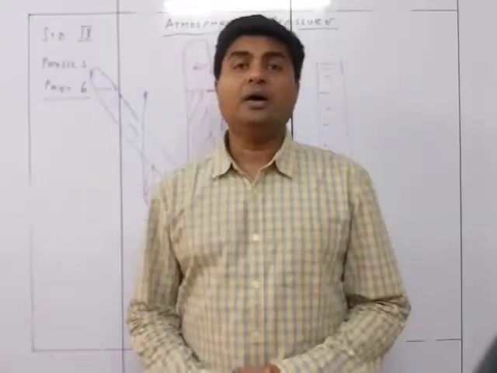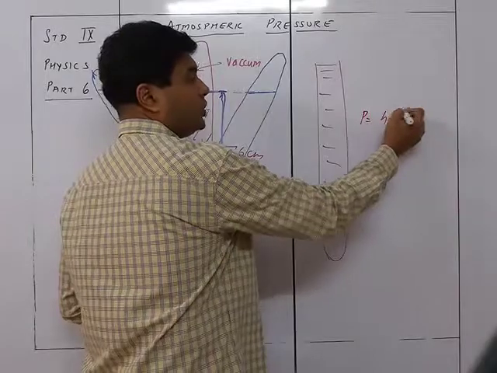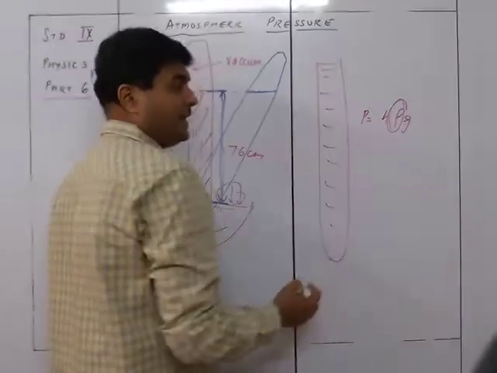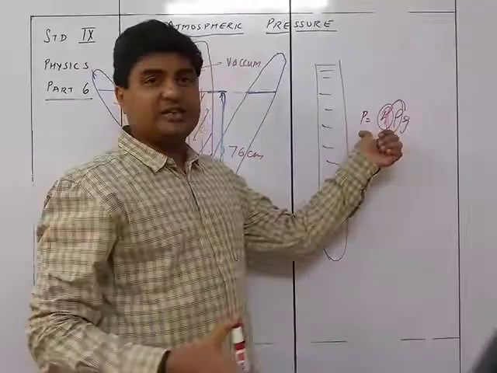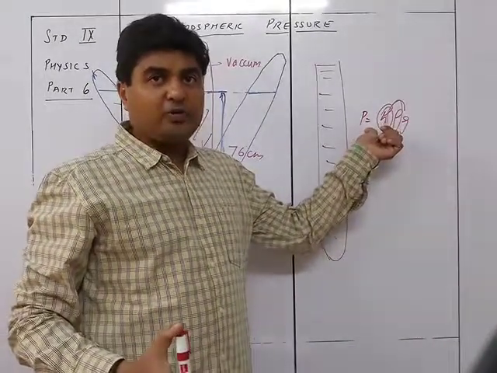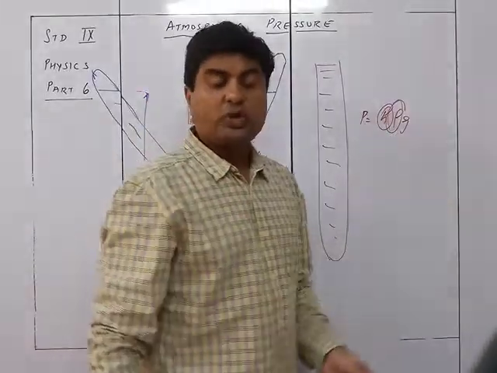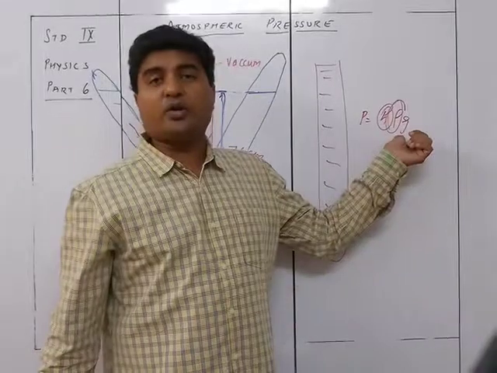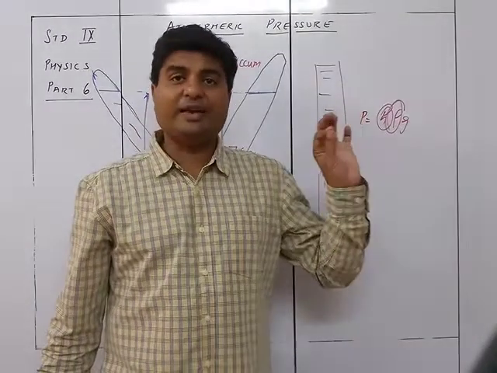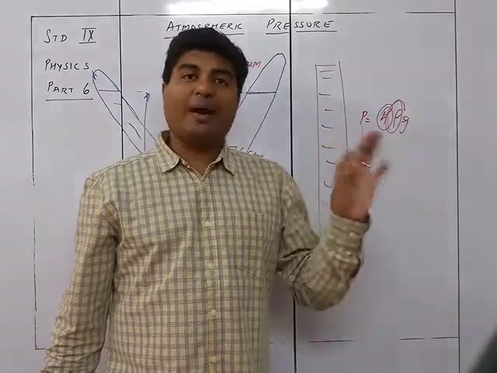See, we know that the pressure is going to be P equals h rho g. So if the rho is very high, then the h required over here will be low. See, pressure is constant. Pressure is the atmospheric pressure. So for atmospheric pressure, अगर मेरा density ज़्यादा है तो height required will be less. So if you are using something of a lower density... the density of mercury is 13.6 into 10 to 3, whereas that of water is only 1 into 10 to 3.